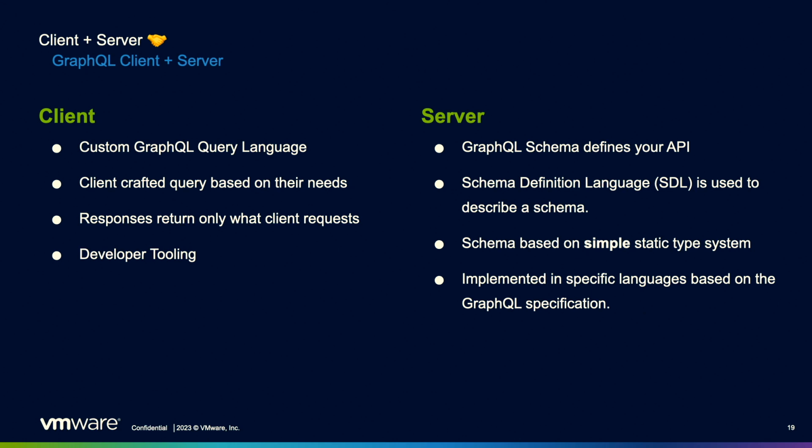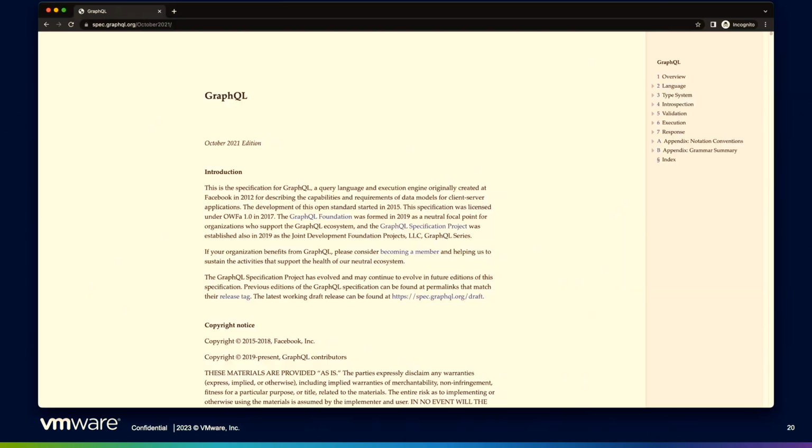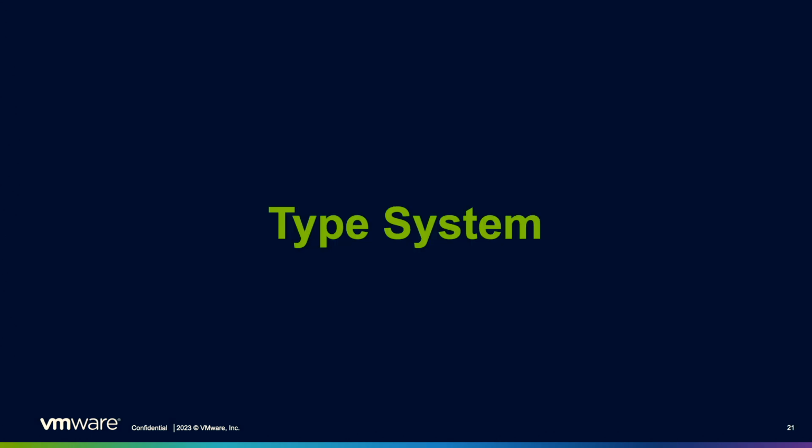That means when I go to a JavaScript app or a Spring app, if I'm using GraphQL, I'm pretty familiar with my environment because this is not just created out of the blue. This was based on a specification, right? So client and server, 2 sides to the GraphQL story. There is a specification out there if you want to read through it, and you have a whole lot of time on your hands, you can go through it. But the first part that you'll see in there is what defines the type system.